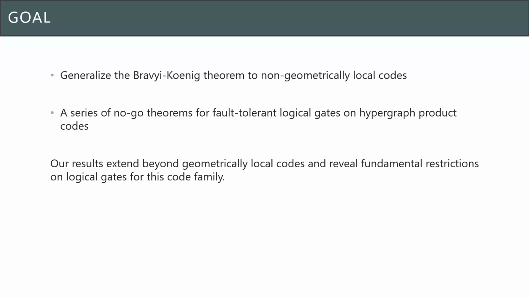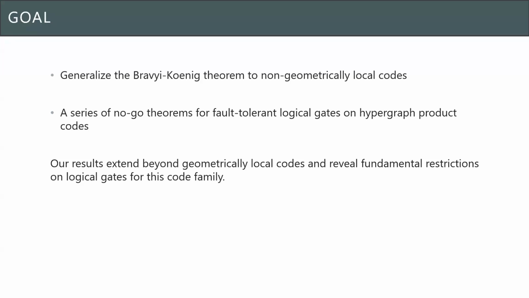So our goal here is to generalize the Bravyi-Koenig theorem to other families of quantum codes, in particular those codes that are not necessarily geometrically local. So in this work, we generalize this Bravyi-Koenig theorem, and then we prove a series of no-go results for fault-tolerant logical gates on hypergraph product codes, which are not geometrically local, but have better code parameters.